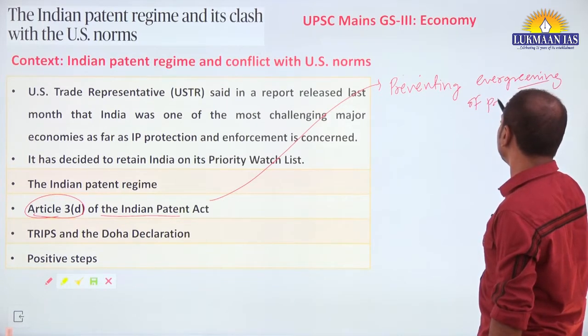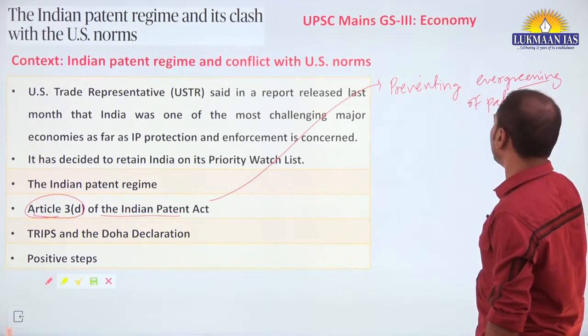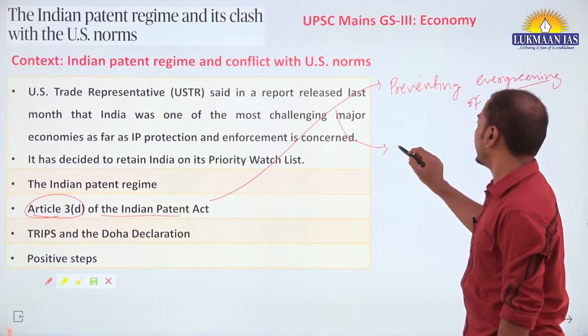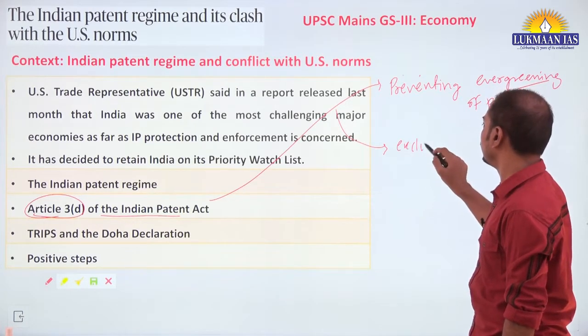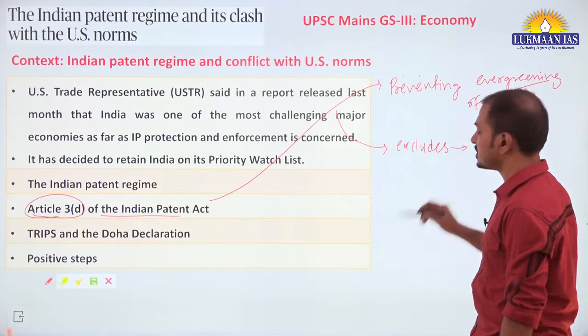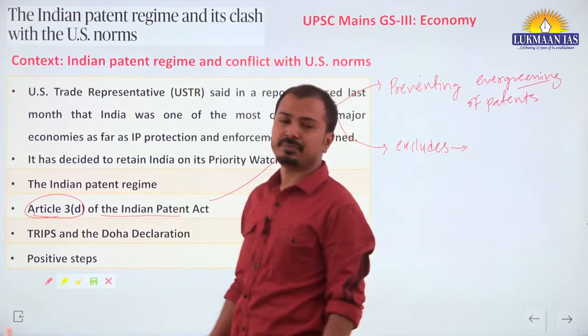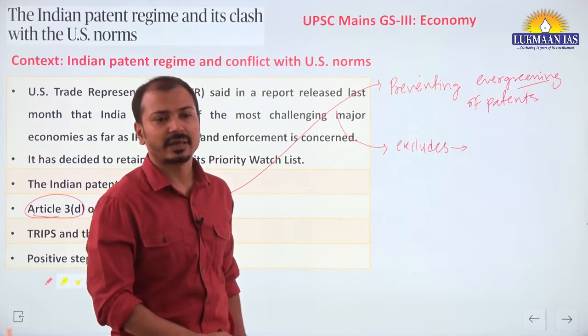Evergreening of patents. Now, why? Because this excludes certain types of patent claims. What types of patent claims?